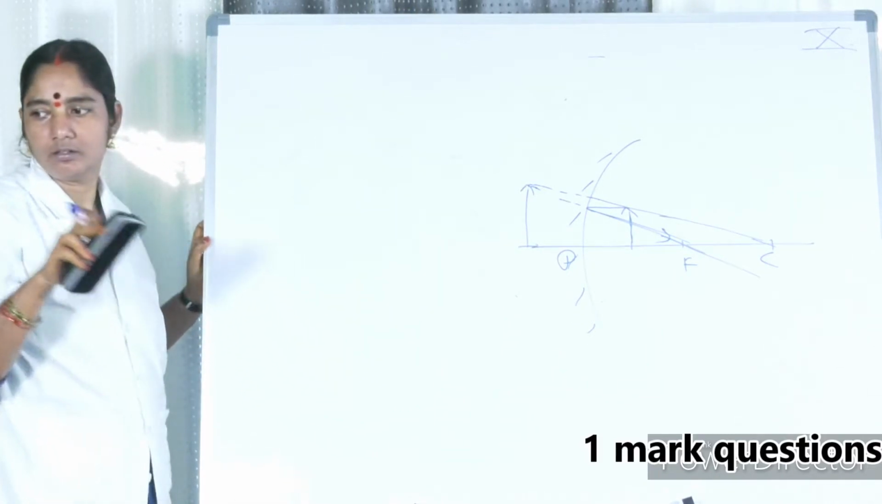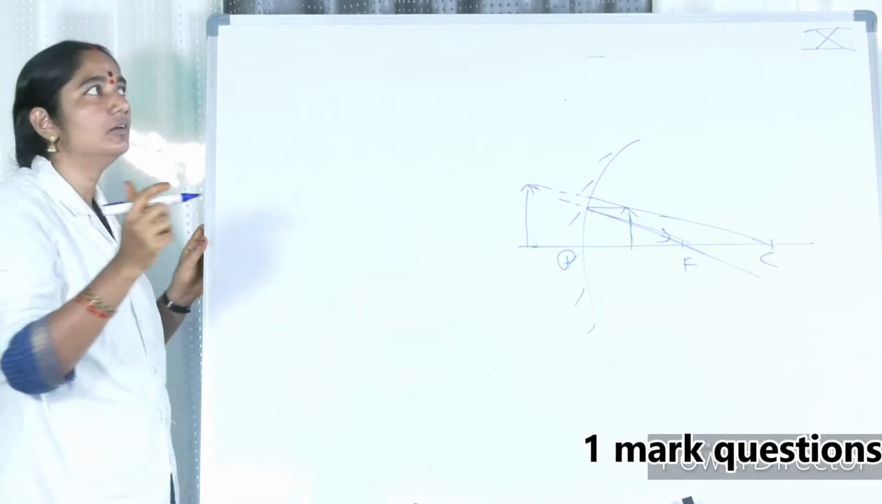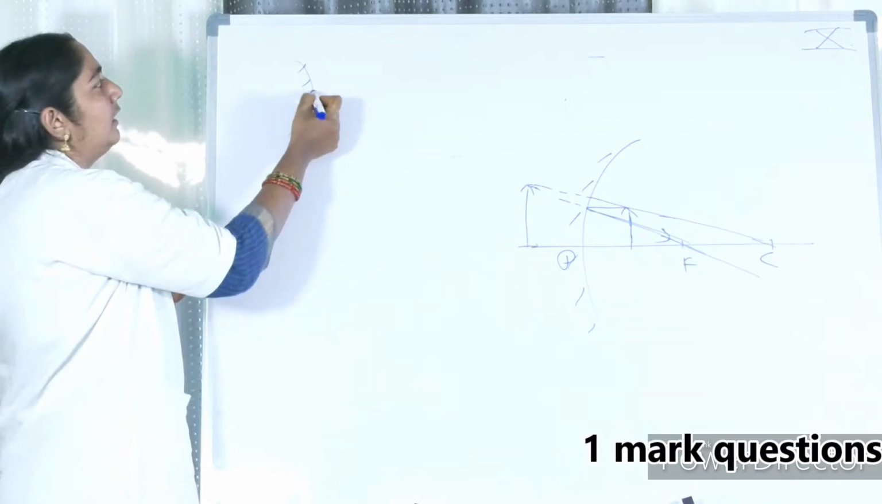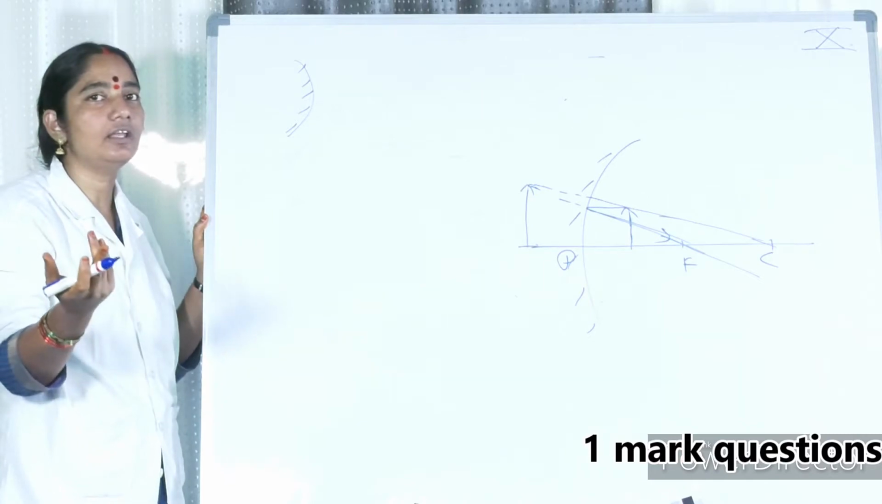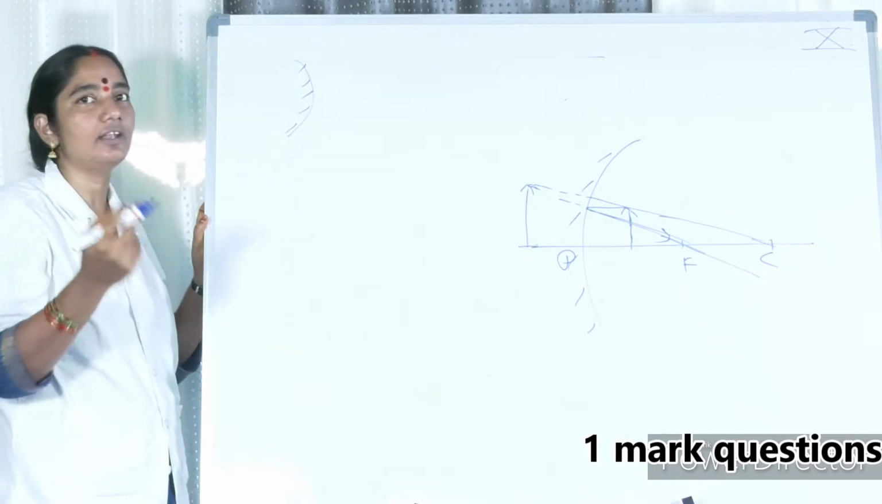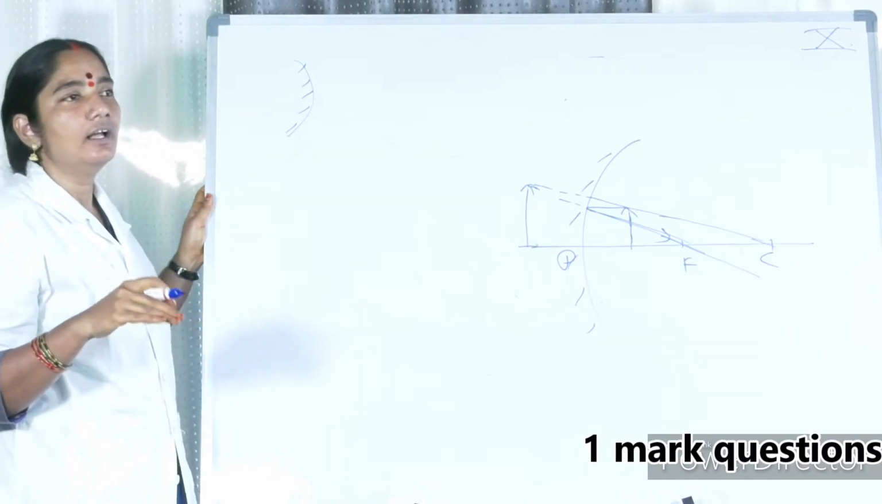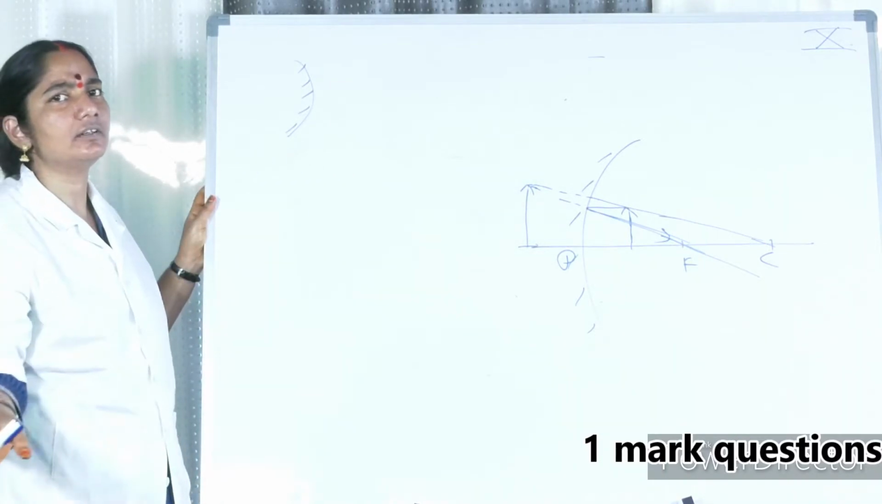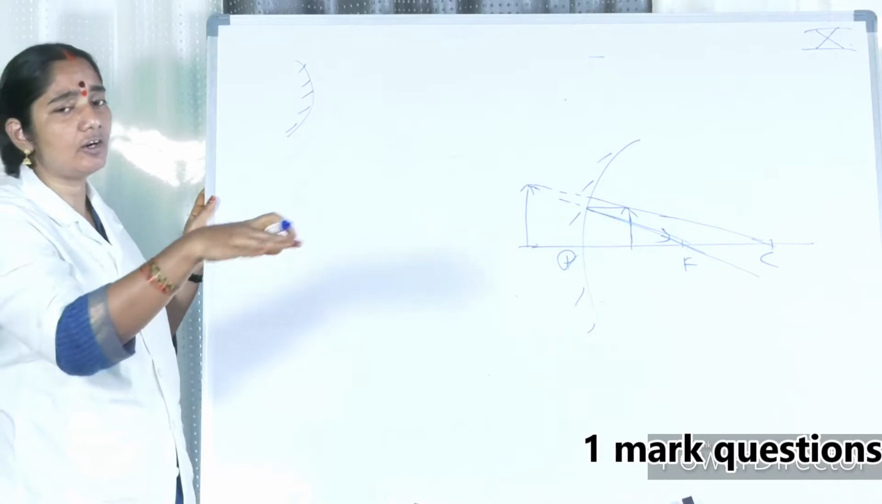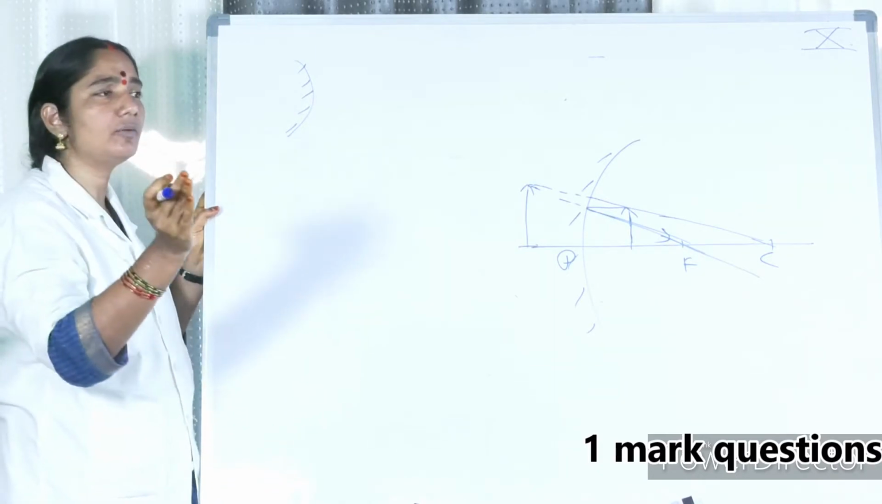Next: give two uses of convex mirror in day-to-day life. Number one, vehicles. In vehicles we use them every day, and without them we can't drive. And number two, where there is a steep curvature, the driver cannot see the vehicles coming from that side.